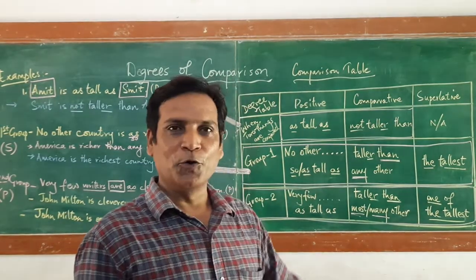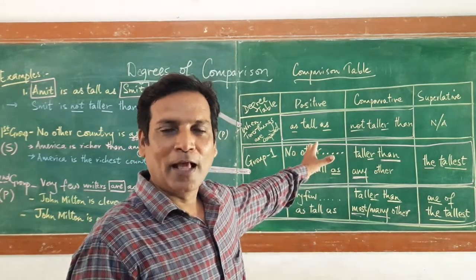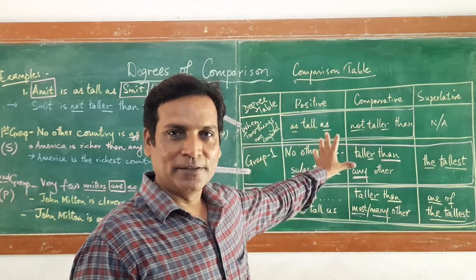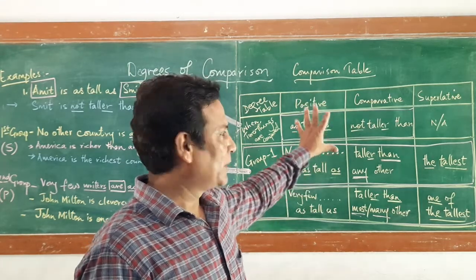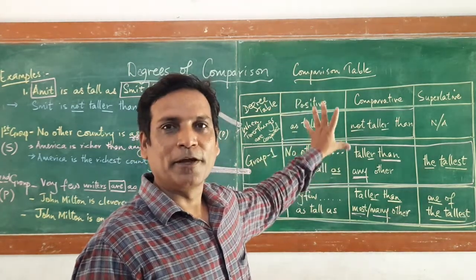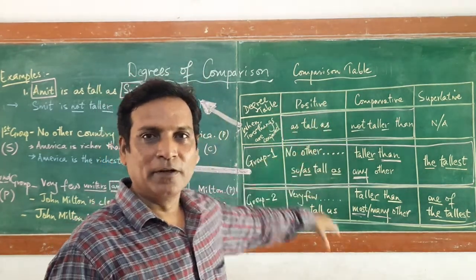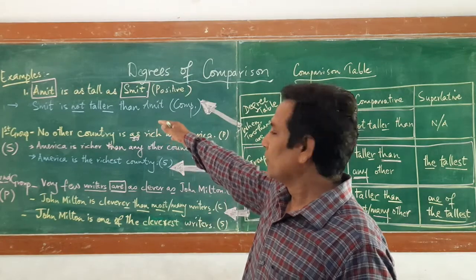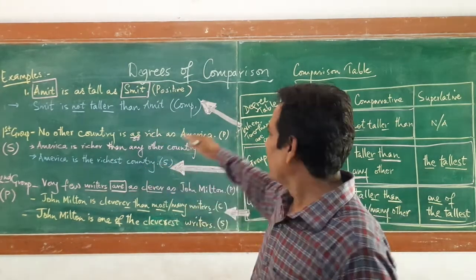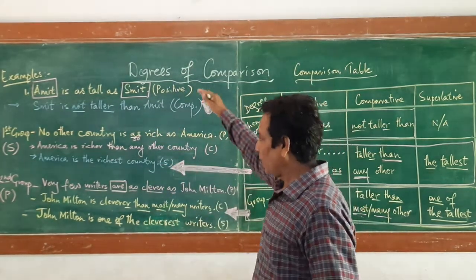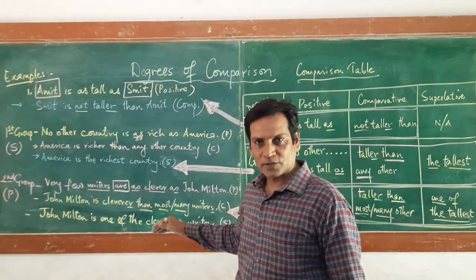Last time I told you to memorize this particular table. I hope you must have memorized it and fixed it in your mind so that you will never forget this topic in your entire life. So now we are going to start with the example, that is degrees of comparison. Today I will discuss all 3 points with you.